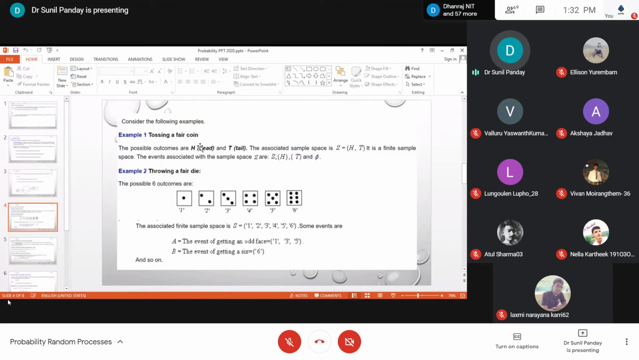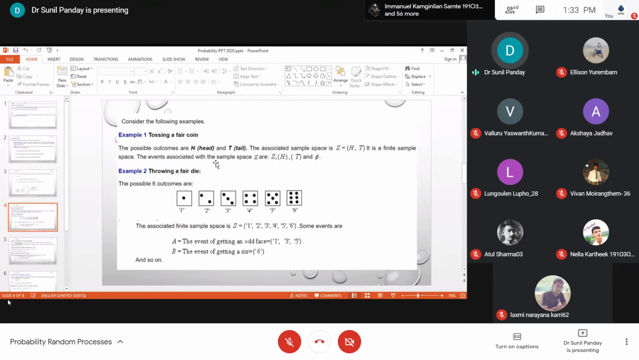But there are certain coins such that their probability of getting head is 0.4 and probability of getting tail is 0.6. For that kind of situation, we have developed this axiomatic approach to probability. So here we have the tossing of a coin. H is head, T is tail, and S is your sample space containing H and T, and here this is a finite one.